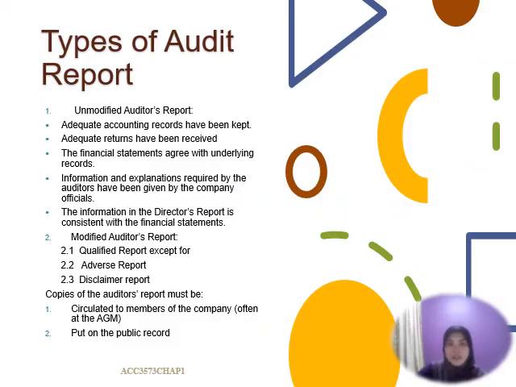Okay, next is the types of audit report. As I said previously, we just have two types, which are the unmodified and the modified report. So this part will be explained further in our last topic, topic number 8. Okay, modified and unmodified report.